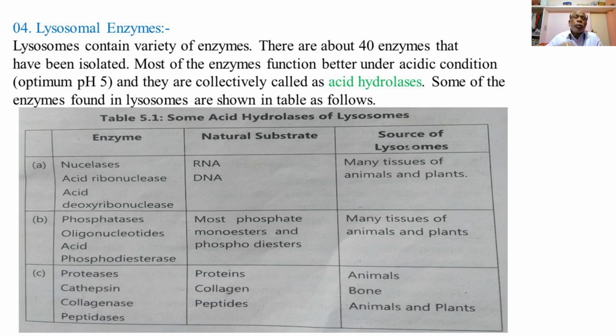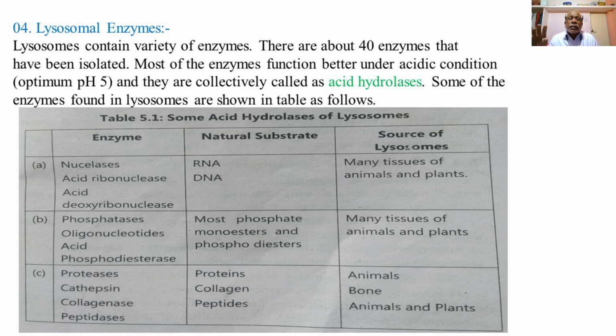So these are the four categories of the enzymes, such as the proteases, cathepsin, collagenases, and the peptidases, which act upon the substrates such as the proteins, collagen, and the peptides. And the source of lysosomes is from the animals, bone, and the plants.